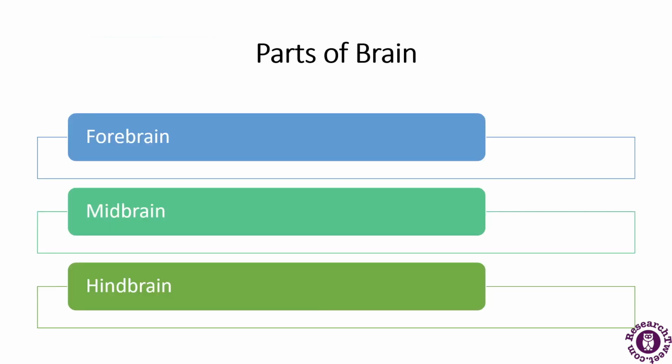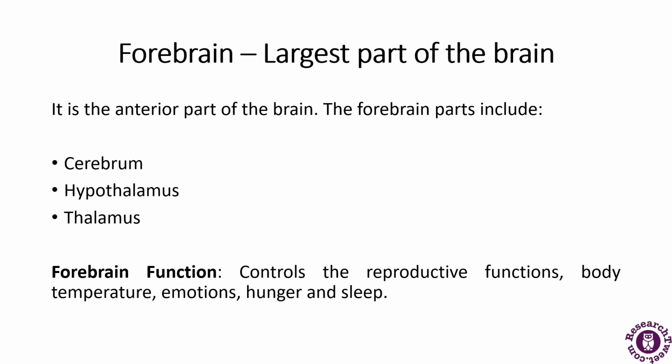Now, next we will be discussing the parts of the brain. So the brain has been divided into the following parts. Now what are these parts? Forebrain, midbrain, and hindbrain. So these are the three parts into which the human brain has been divided. First I will be talking about the forebrain, which is one of the largest parts of the brain, and it is the anterior part of the brain. The forebrain parts include the cerebrum, hypothalamus, and thalamus.